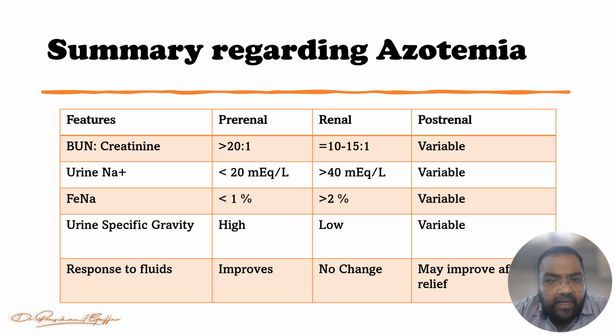Urine sodium in the prerenal is less than 20, in the renal it is more than 40, and in post renal it will be variable. Fraction excretion of sodium, we saw FENA: prerenal less than 1%, in the renal more than 2%, and in the post renal it is variable.